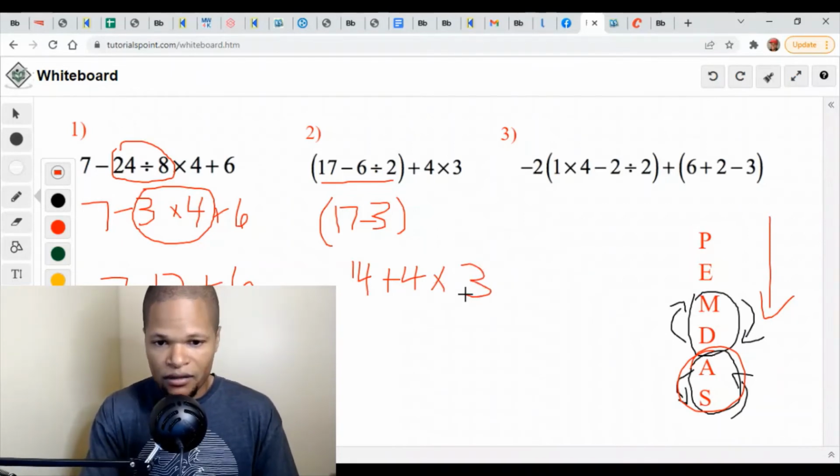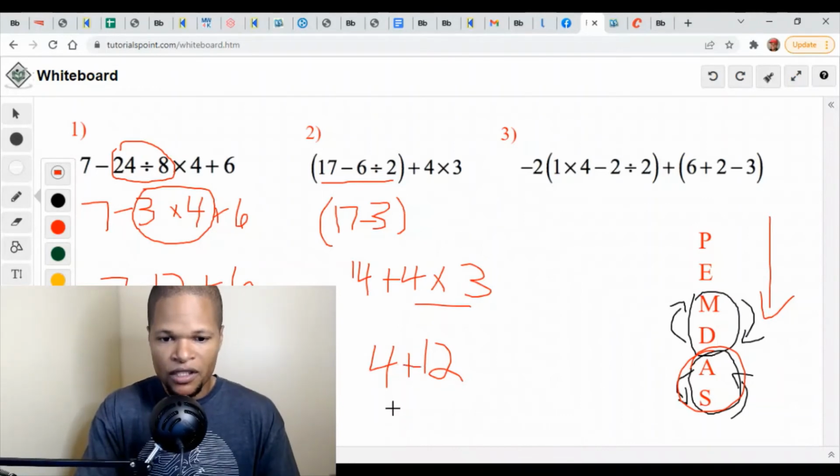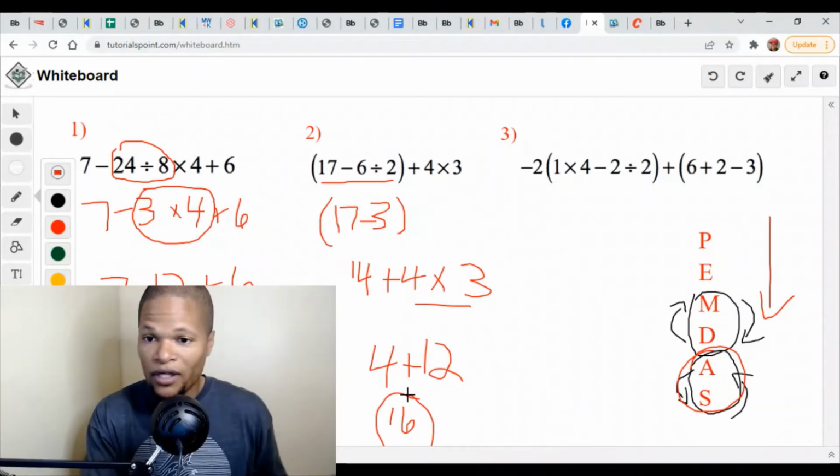Order of operations then clearly says multiplying or dividing always occurs before we add or subtract. So I'm going to do the 4 times 3 next because that's multiplication. That's really equal to 12, you see. And we'll bring down the 4 plus that we haven't really dealt with yet. And of course, this answer comes out to positive 16. You will get another answer if you go out of order. So order is very important.